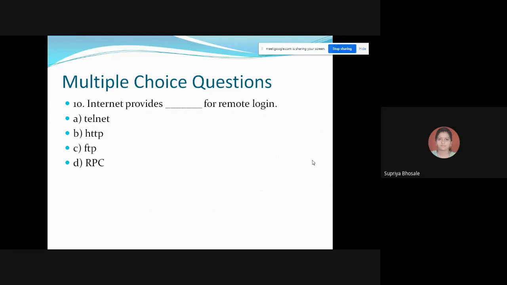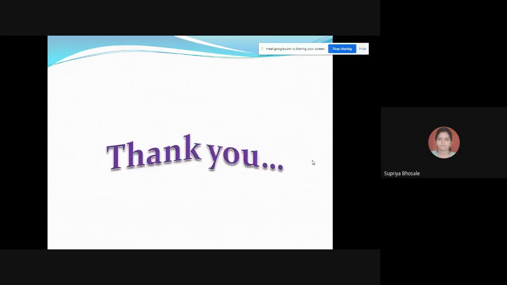Next is internet provides dash dash remote login. Telnet, HTTP, FTP, RPC. For remote logging purpose, A, that is correct one, because for Telnet you need to give the proper authentication.